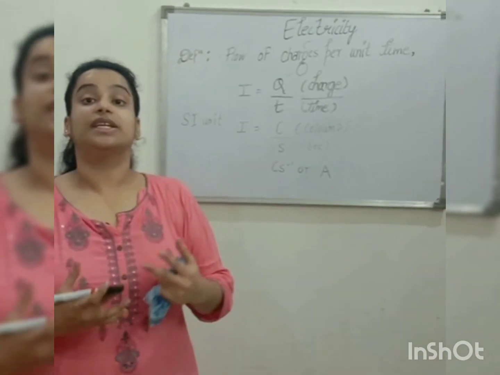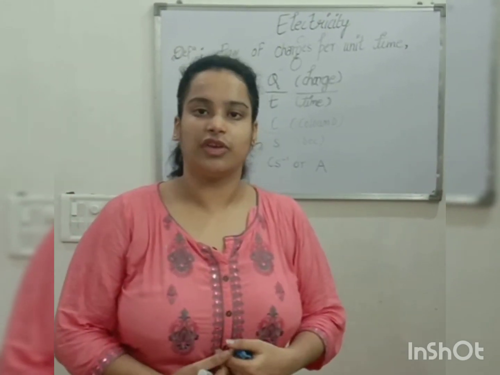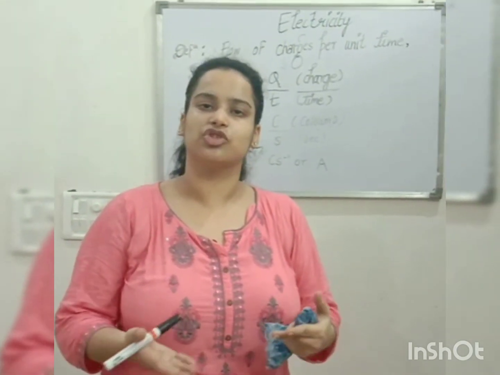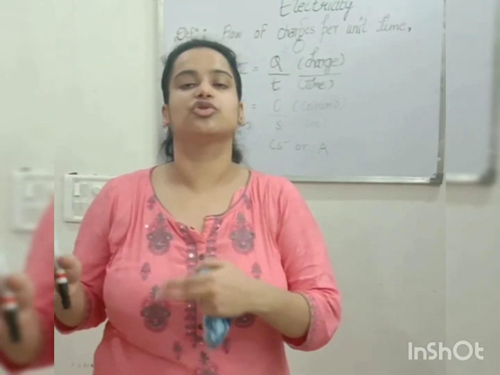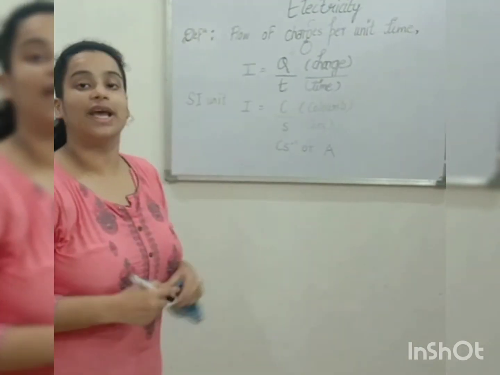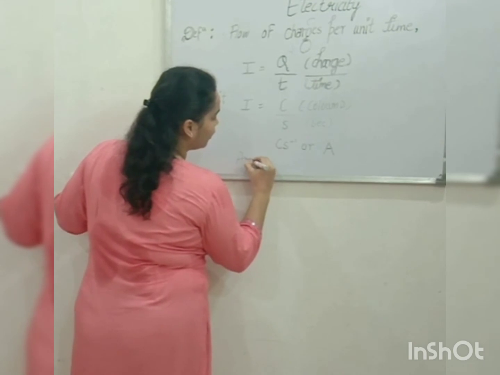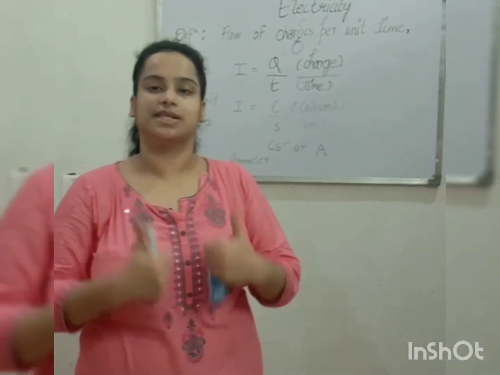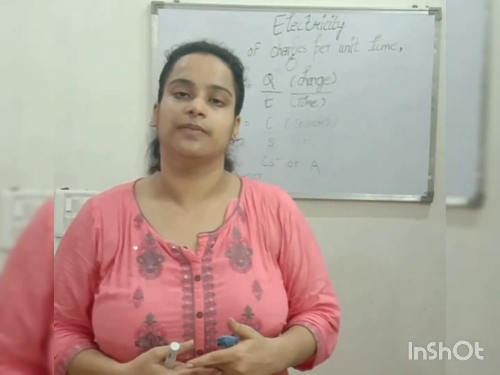So basically, the device which is used to measure electric current, like we know that if we are having fever, we check with the help of a thermometer. A thermometer is a device which is used to check how much temperature we have. Similarly, there is a device which is used to calculate how much current is flowing through the circuit, called an ammeter. An ammeter is an instrument. Don't confuse these two terms: what is an ammeter and what is ampere? Ampere is the SI unit of electric current, and an ammeter is a device or an instrument which is used to measure electric current.